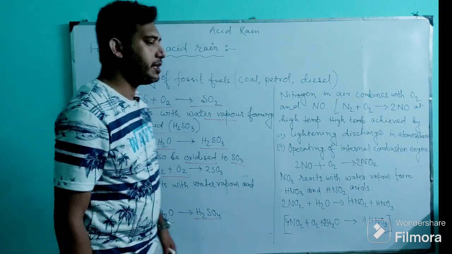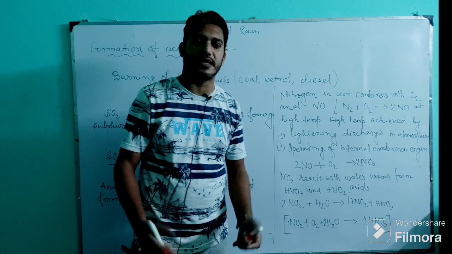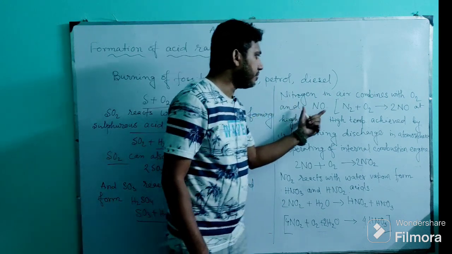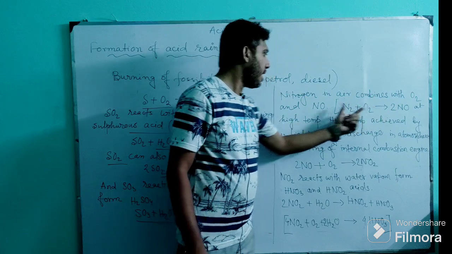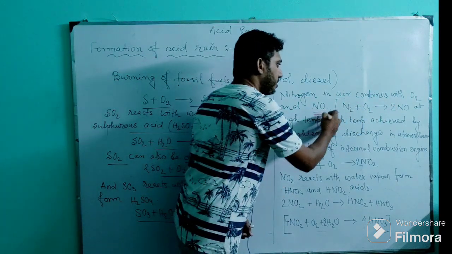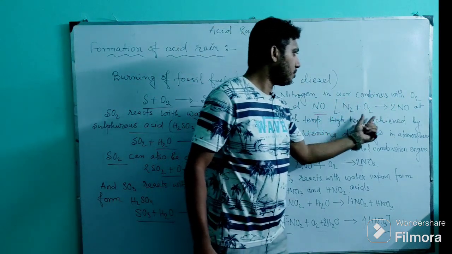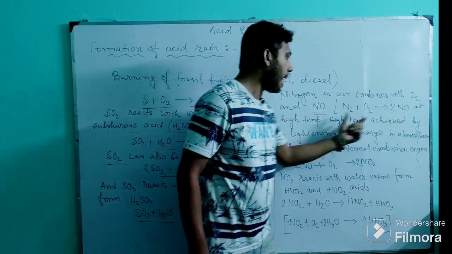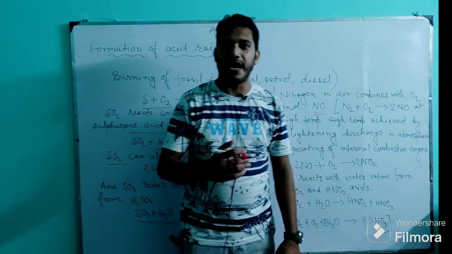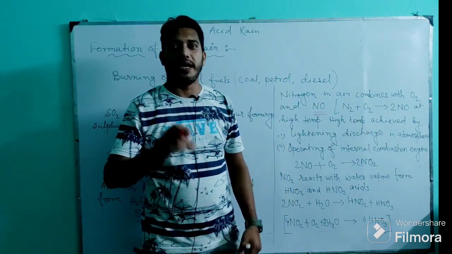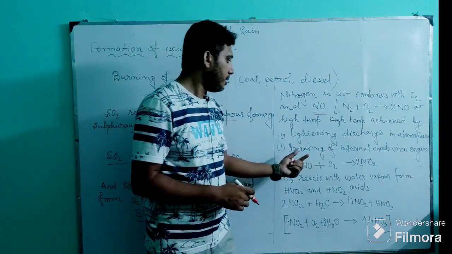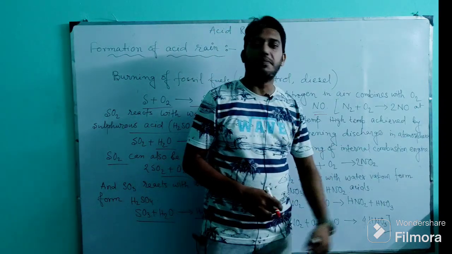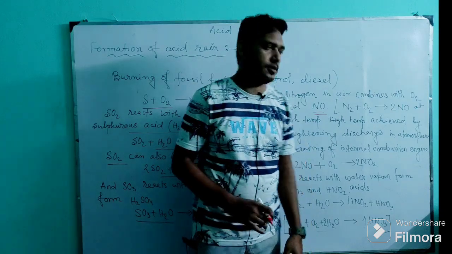On the other side, the formation of nitric acid and nitrous acid. Here the nitrogen in the air combines with oxygen and forms nitrogen monoxide. So it is N2 plus O2 gives 2NO at high temperature. This high temperature can be achieved by lightning discharge in the atmosphere or in internal combustion engines in factories.